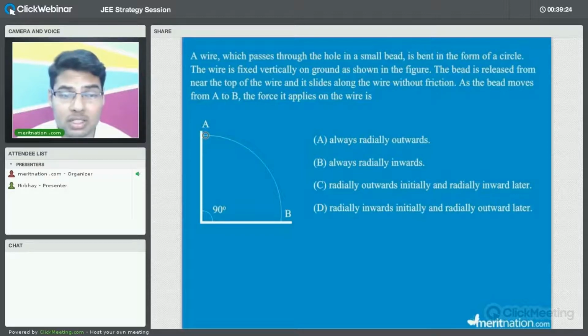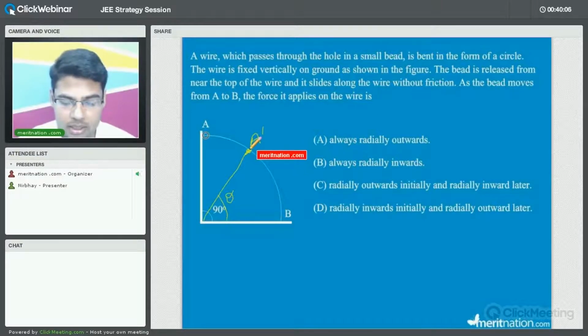By looking at the options, you will come to know that we just have to say about the direction of the force which is applied on the wire, right? So as far as the direction is concerned, what comes to our mind? The normal reaction, or not? Yes, because this bead and wire are both interacting. So what will be the only force? This will be the normal reaction between both, because the area of contact is frictionless, as it has been said in the question. So basically what we'll do is, we'll say that after some time, let us say at position A dash, we have that bead, and the angle it makes is nothing but theta, right? It is theta at some point of time.